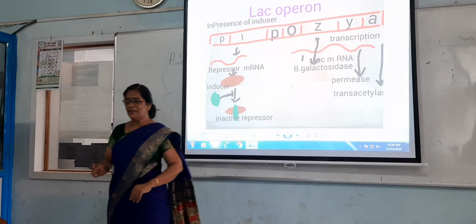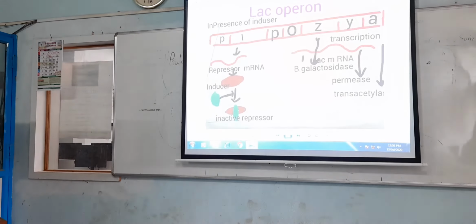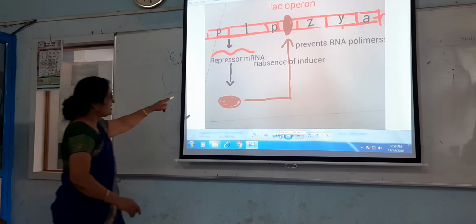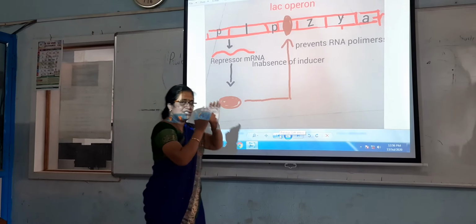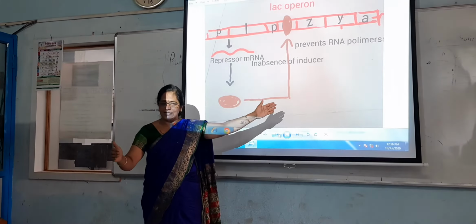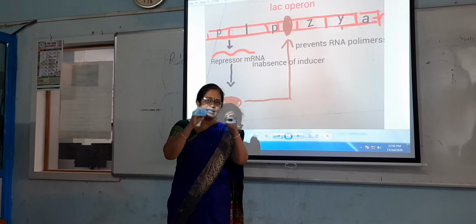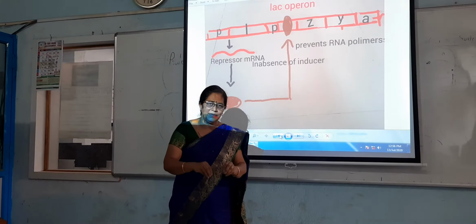What happens in the first case? In the first case, this Escherichia coli is kept in a sucrose media. There is no necessity for the synthesis of enzymes for the digestion of lactic acid, because the medium in which the Escherichia coli is kept does not contain lactic acid.